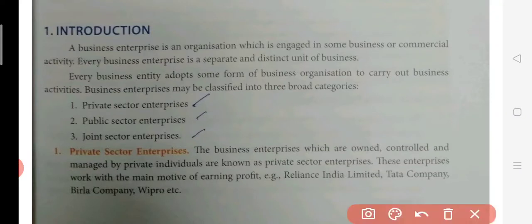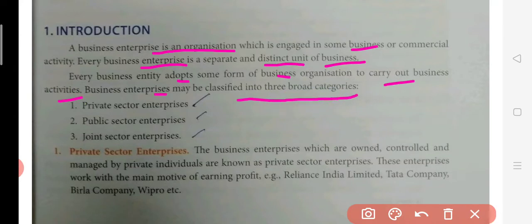Now here, a business enterprise is an organization which is engaged in some business or commercial activity. Every business enterprise is a separate and distinct unit of business. Every business entity adopts some form of business organization to carry out business activities. Business enterprises may be classified into three broad categories. Now, what is an enterprise? A business organization means a group of people working towards a common goal. So that is an organization which is set up particularly for some purpose.